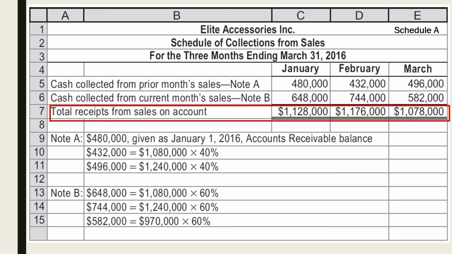After adding the computed cash collected from prior month and current month sale, the total receipts from sales on account are $1,128,000 for January, $1,176,000 for February, and $1,788,000 for March.